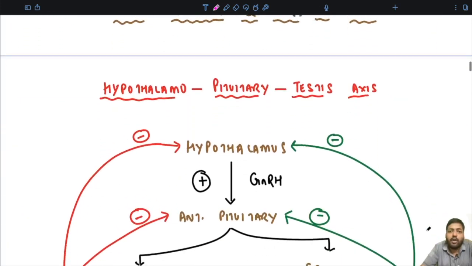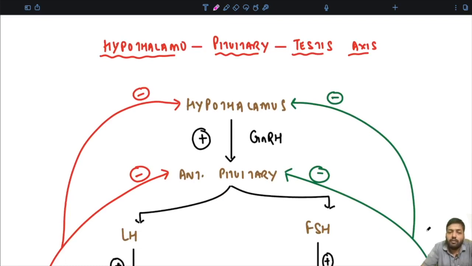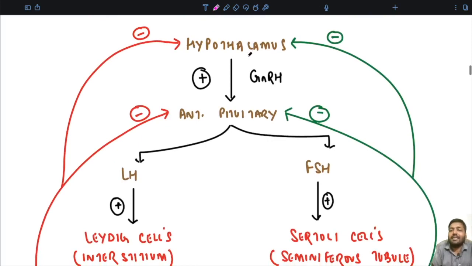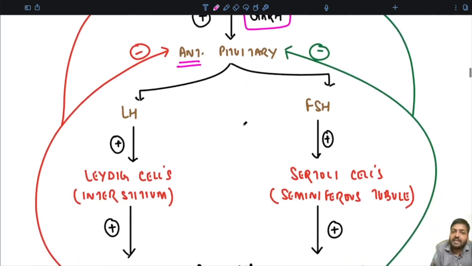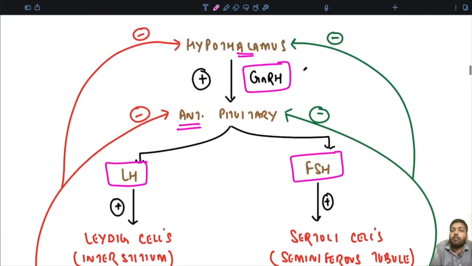Now, very importantly, we have to understand the basic physiology of the working of the hypothalamo-pituitary-testis axis. Basically, how are sperms produced and how is testosterone released? So, what is the axis? The hypothalamus stimulates the anterior pituitary with the help of a hormone, gonadotropin releasing hormone. With the release of GnRH, the anterior pituitary is stimulated to release luteinizing hormone and FSH.